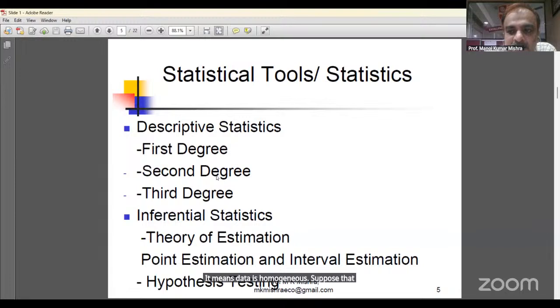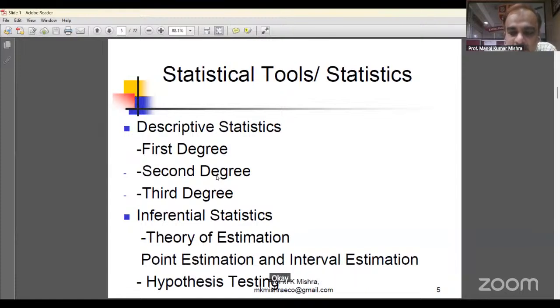Suppose we take the example of 500 people, and we have written down the income of the 500 people. If the income of all the people is the same, the value of standard deviation will be 0. It means the people are homogeneous, with the same attribute. But if the difference in values is very high, some person has very high income and some person has very low income, then the standard deviation will be high, and it is telling that all the people are not the same.